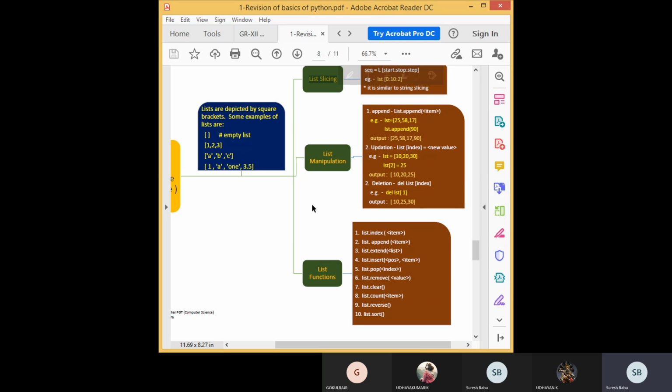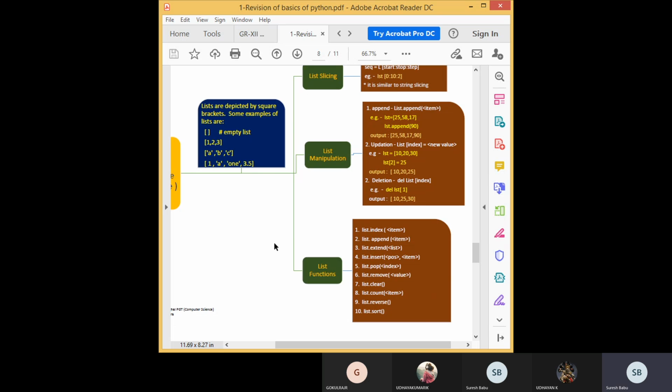So remember this. List slicing is very, very important. What we have discussed in string slicing is the same for the list. The same slice operator will give you a subset of list values. So these are the important things.